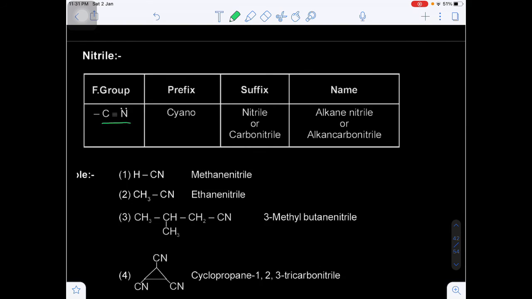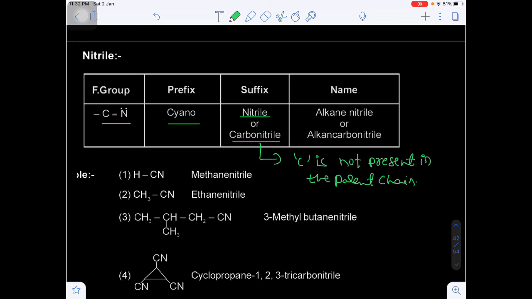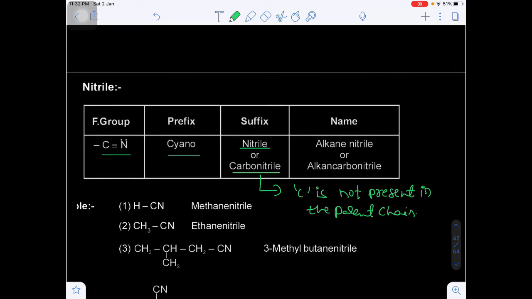Now come to the nitrile. The functional group of the nitrile will be C triple bond N, cyanide. So the prefix will be cyano, but the suffix will be nitrile or carbonitrile. We use carbonitrile when the carbon is not included in the parent chain.